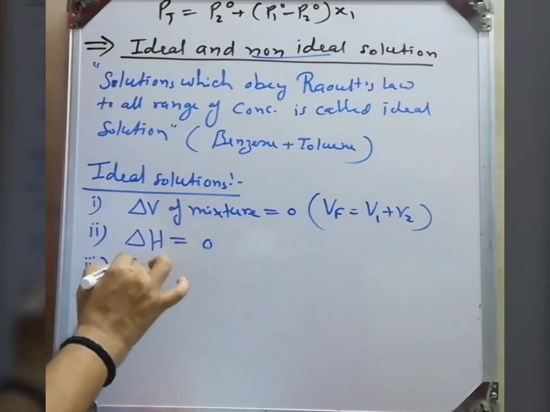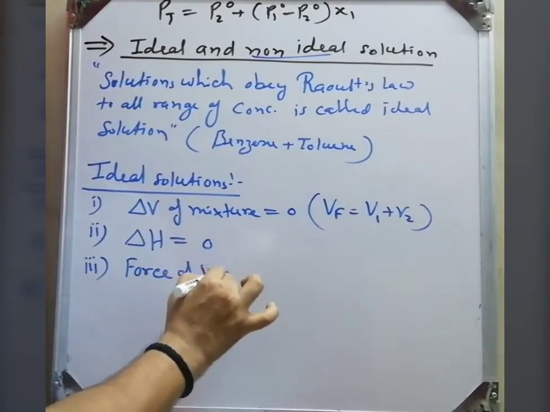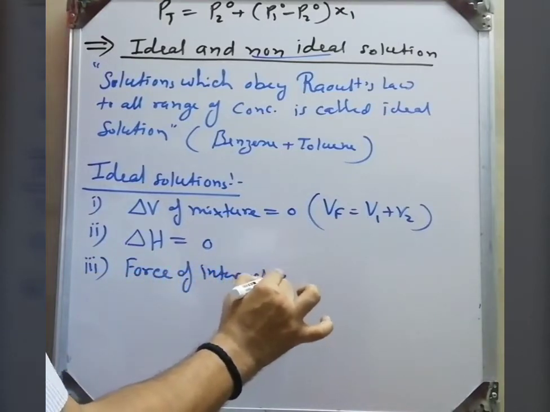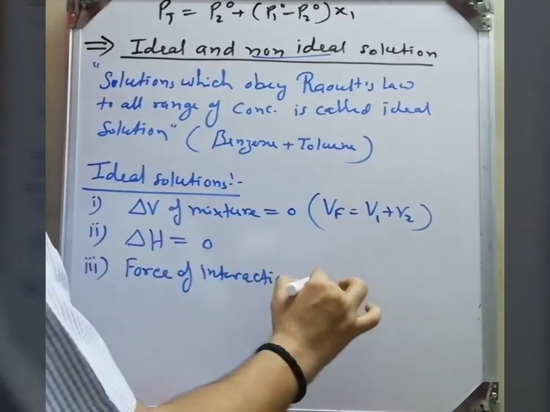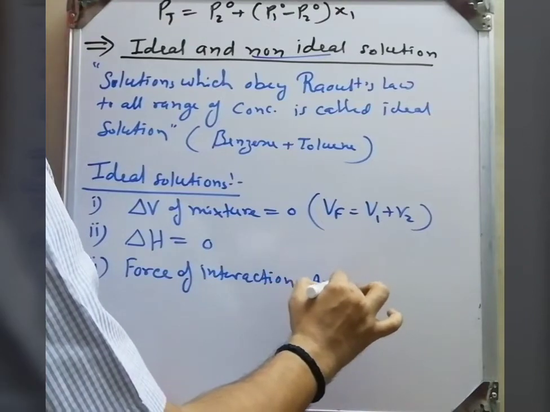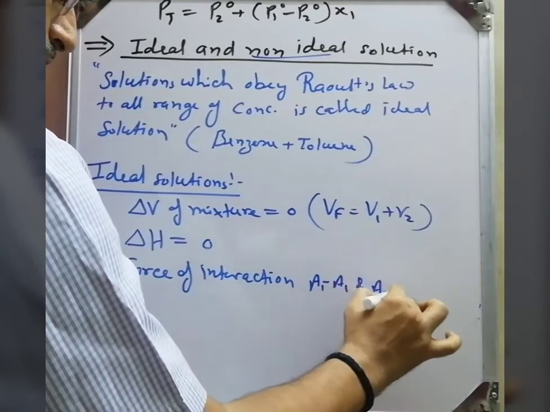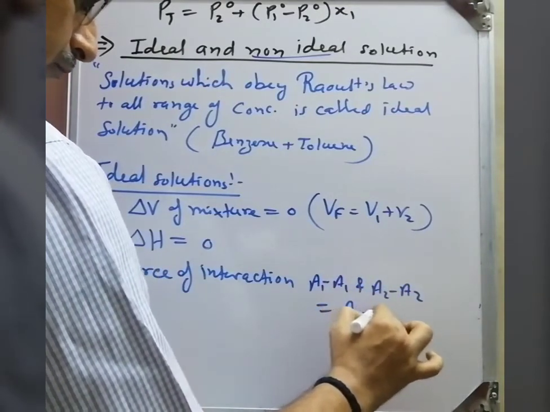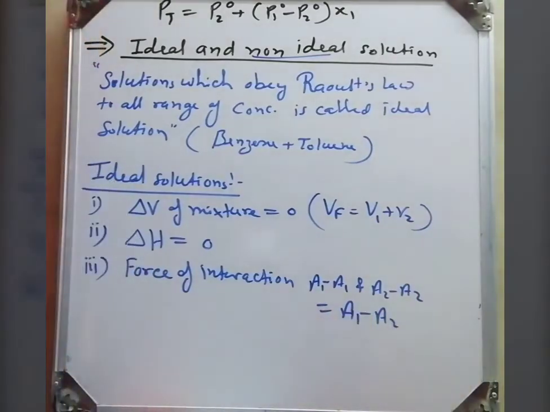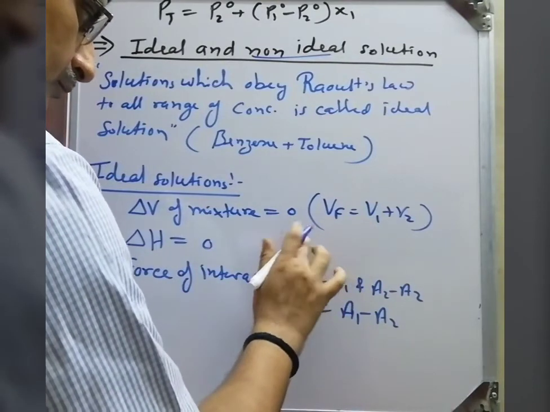Third, the most important part, interaction force. The force of interaction between A1 and A2 is equal to the force of interaction between A1 and A1, and between A2 and A2. When the force of interactions are the same, these solutions show the ideal behavior.